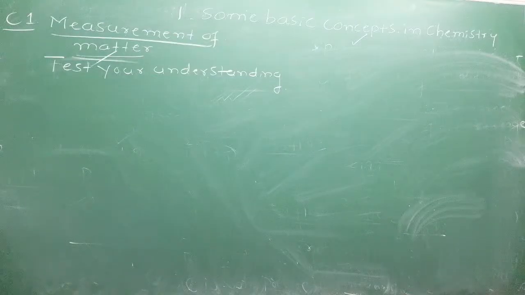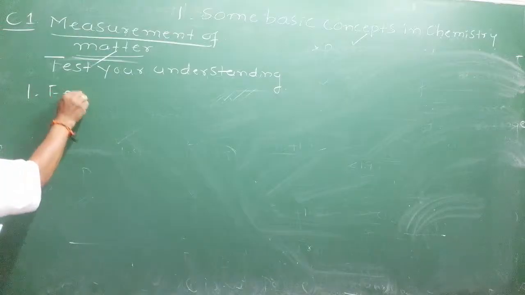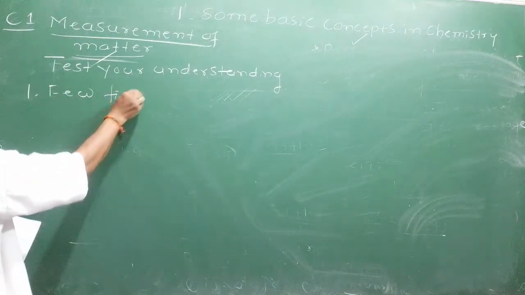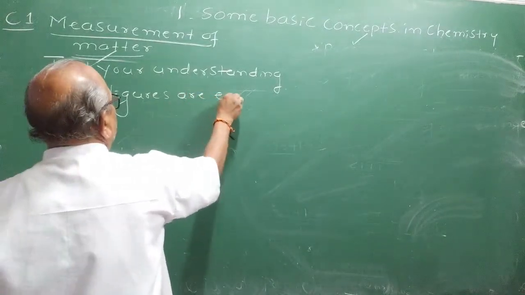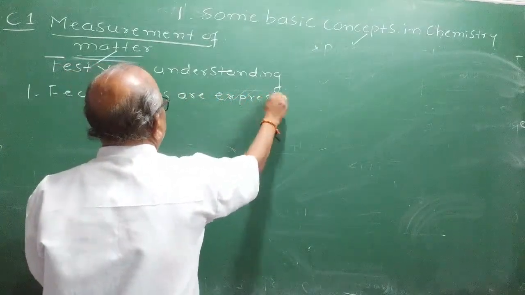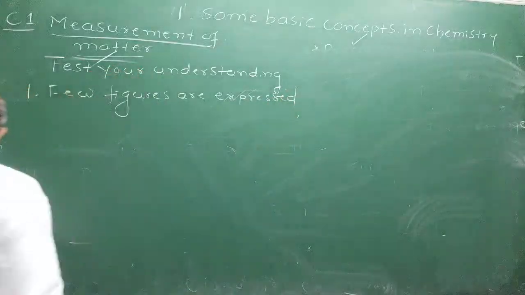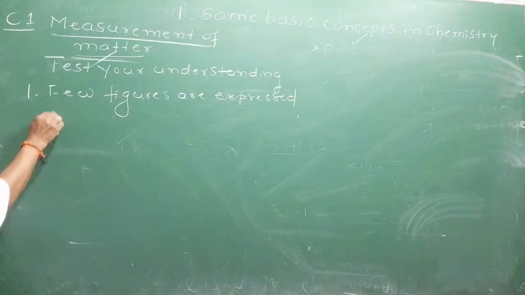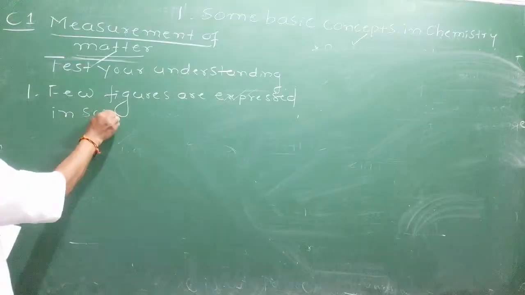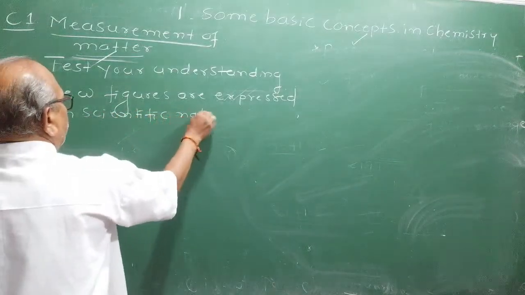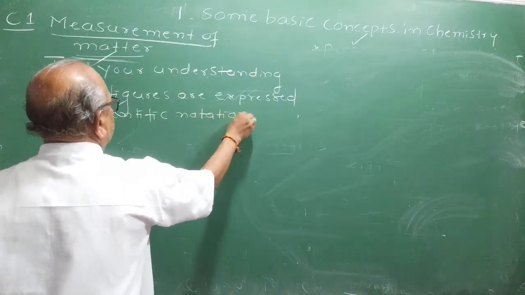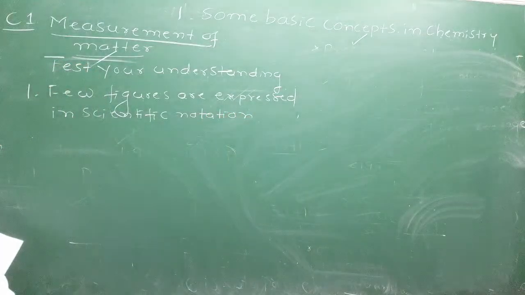Few figures are expressed in scientific notation. To test your understanding, scientific notation.